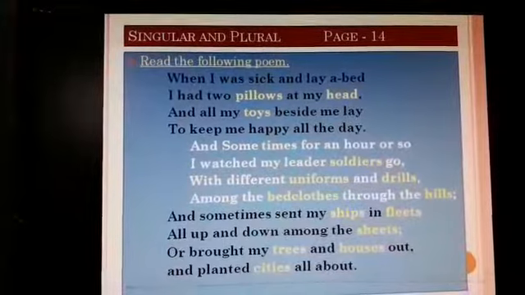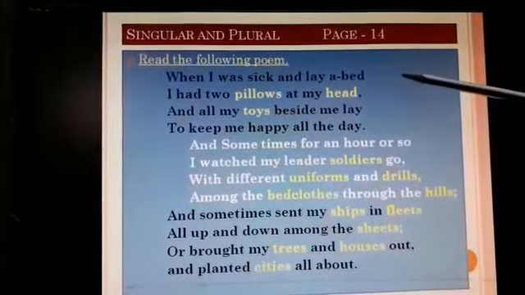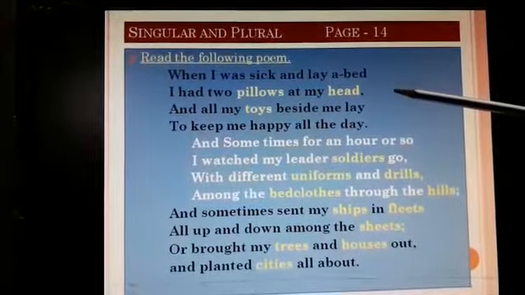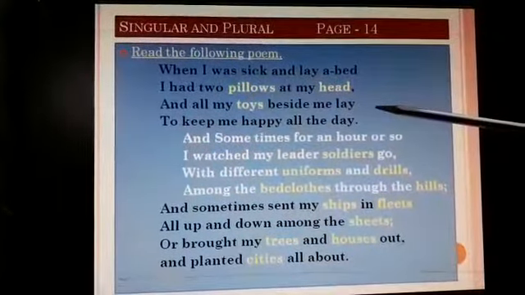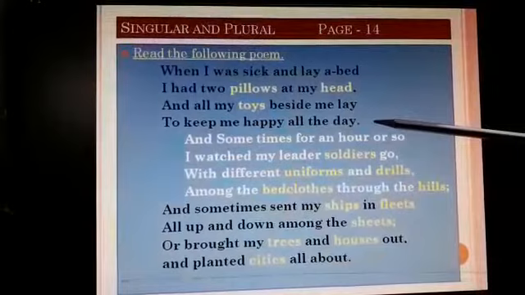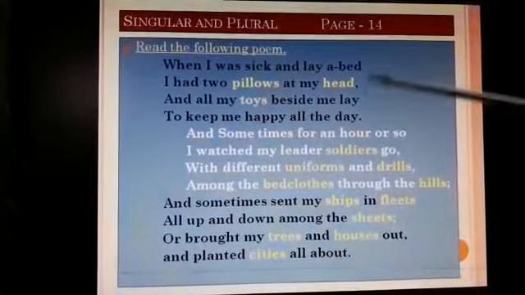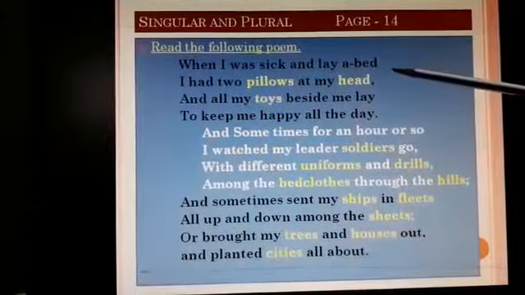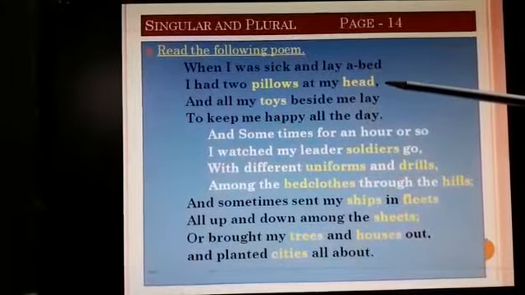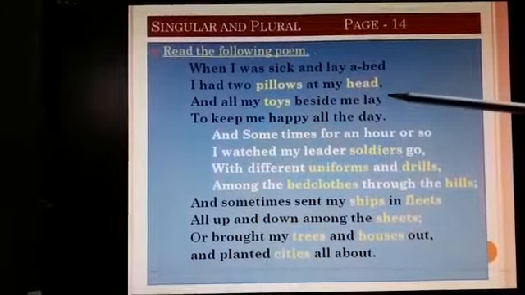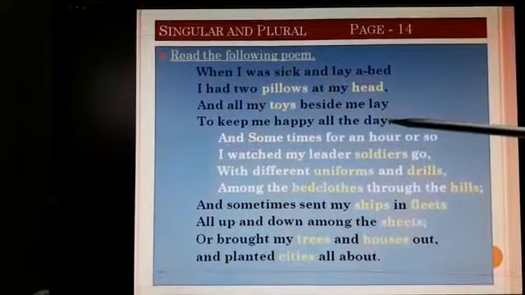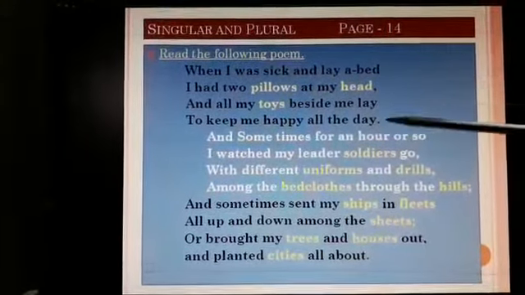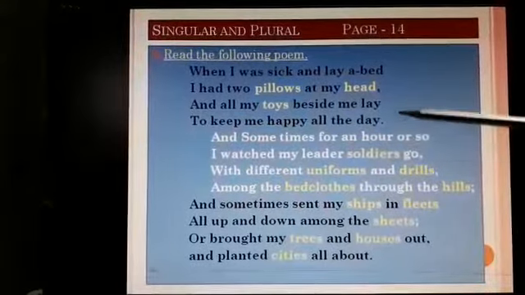Read the following poem. When I was sick and lay abed, I had 2 pillows at my head, and all my toys beside me lay to keep me happy all the day. So here the poet is telling that when he was sick and he was laying on the bed, he had 2 pillows at his head side, and he kept his toys also beside him, and that they kept him happy all the day. That's the first paragraph means.